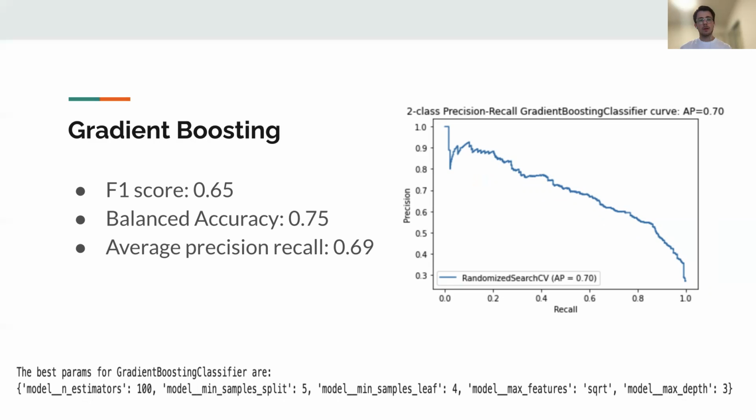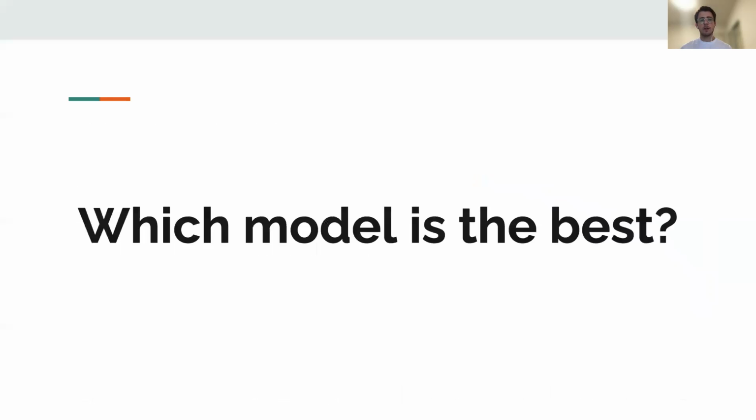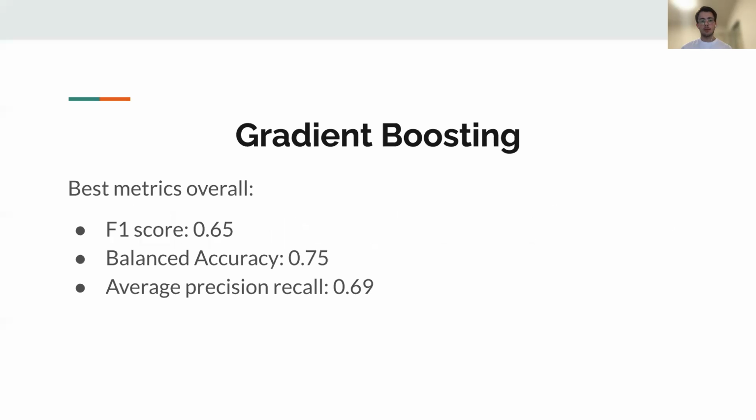So at this moment, you may be wondering, which is the best model, right? Well, as was shown in the previous slides, gradient boosting is the best model, as it has the best three metrics overall: the best F1 score, the best balanced accuracy, and the best average precision recall.